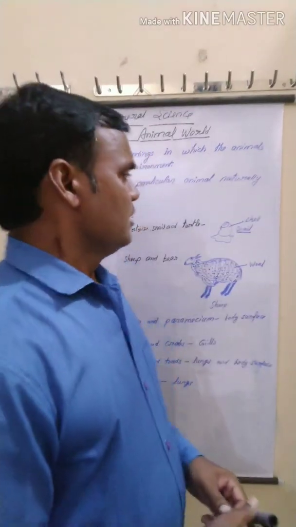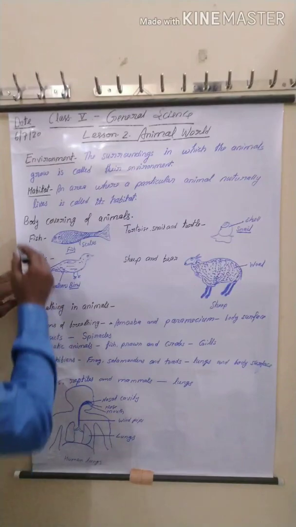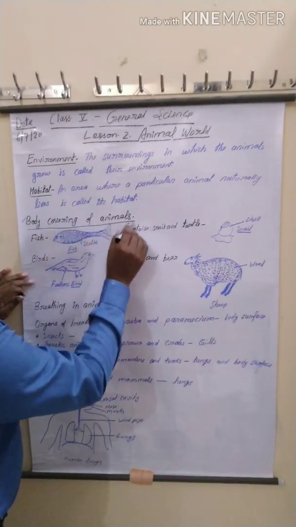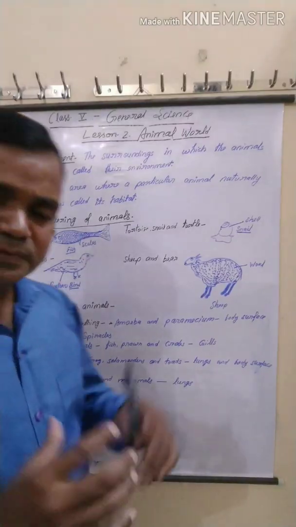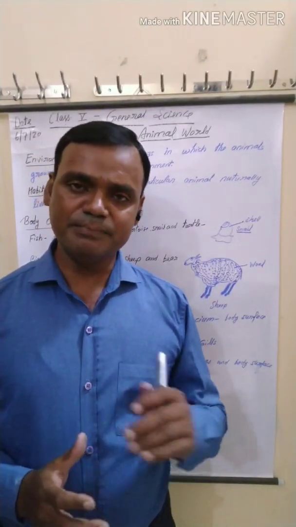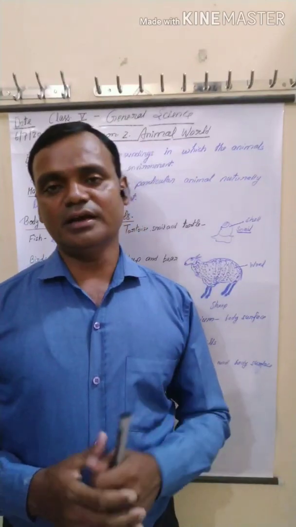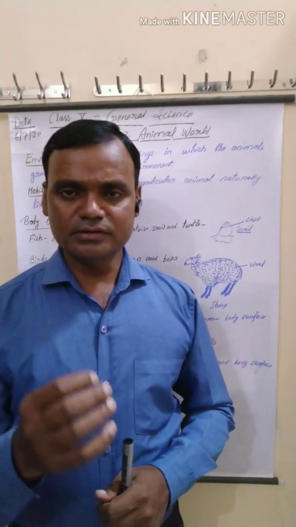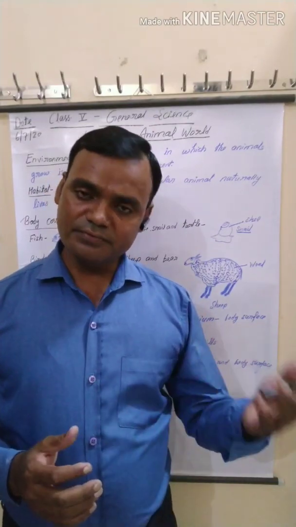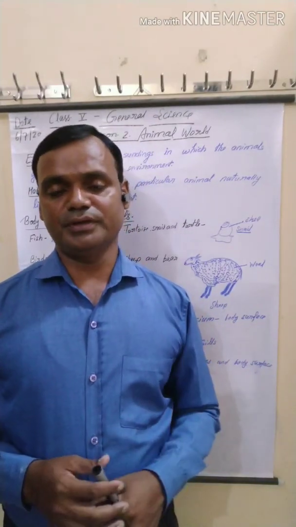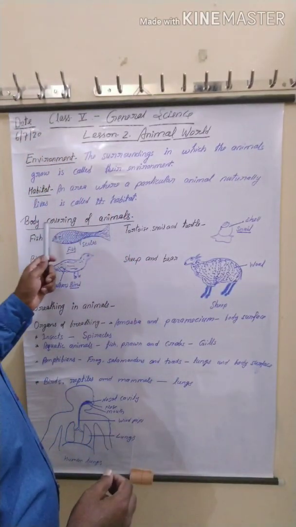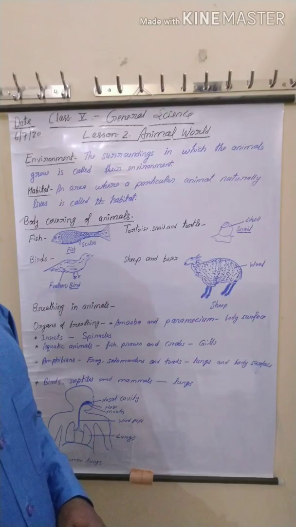Okay, next topic is body covering. You know that animals have special features, and these special features help them survive. In this way, they survive in a proper way. The first feature is the body covering of animals.